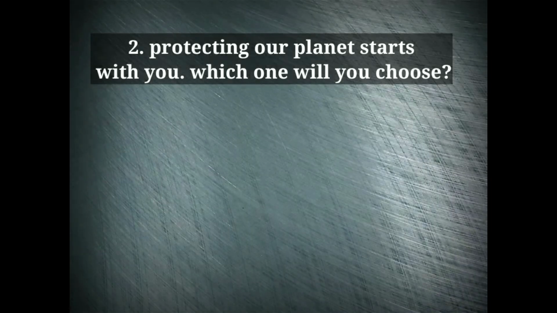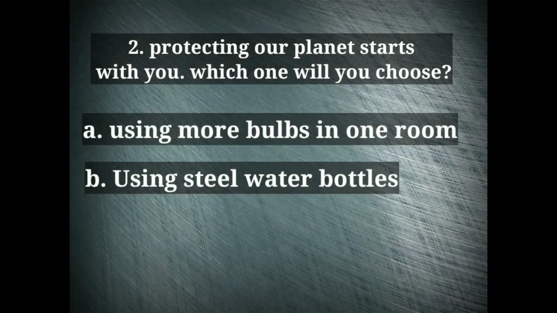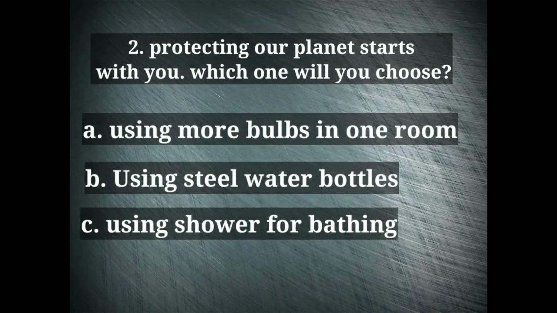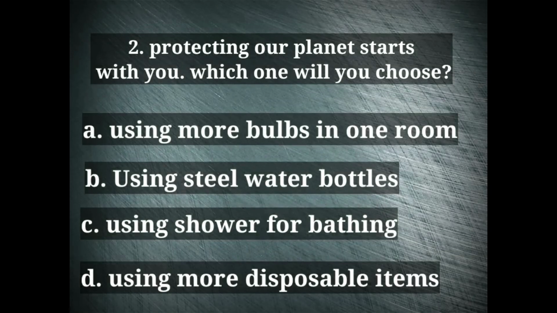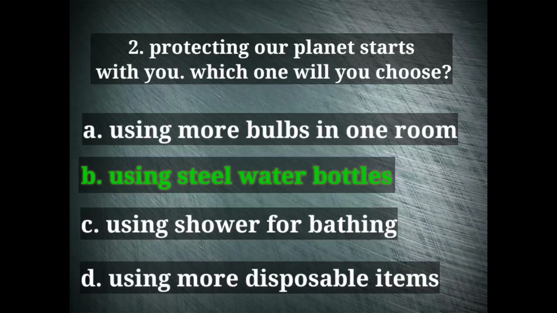Next question. Protecting our planet starts with you. Which one will you choose from the given options? Options are using more bulbs in one room. Option B, using steel water bottles. Option C, using shower for bathing. And option D, using more disposable items. The right option here is option B, using steel water bottle.